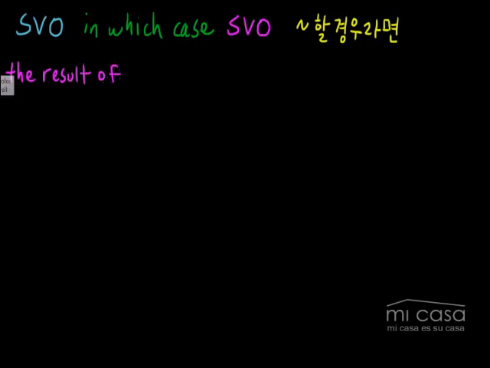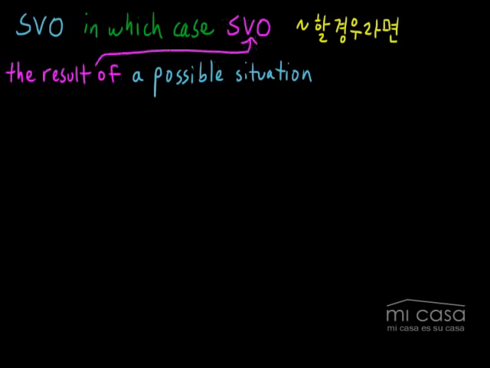of a possible situation, of a possibility. All right, and the reason I'm using all of these different colors isn't just to make it look pretty, but actually because in the second sentence here you will talk about the result. So let me just point that out. In the first sentence you're going to be talking about the kind of possibility. All right, so you'll have a possibility, in which case, and then the result, or you could even say the outcome. All right, so let's go ahead and look at our first example, which is pretty straightforward.